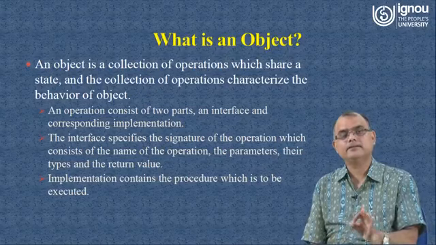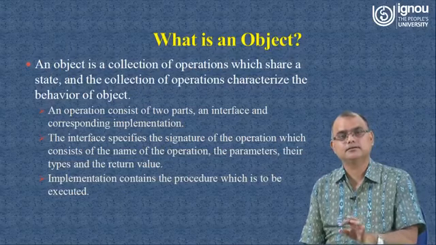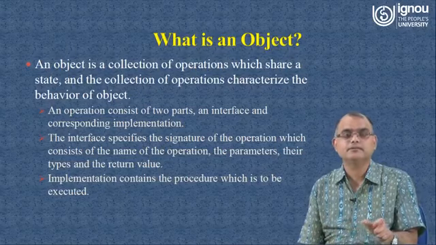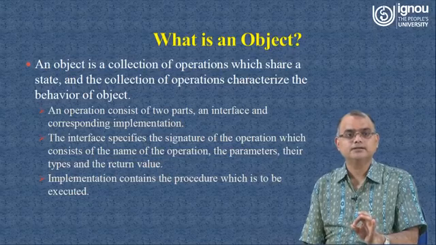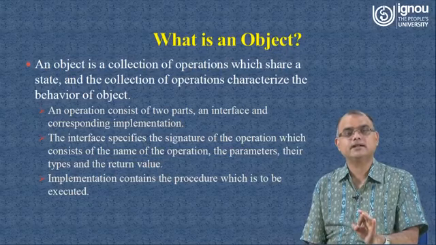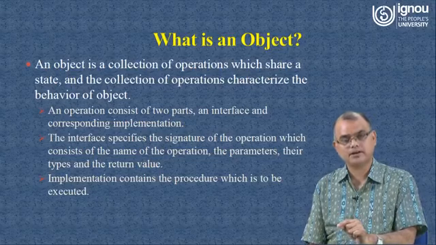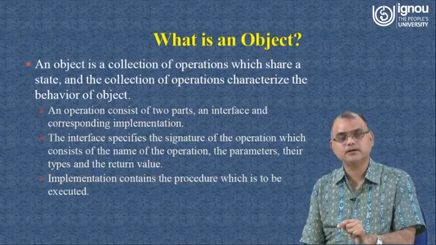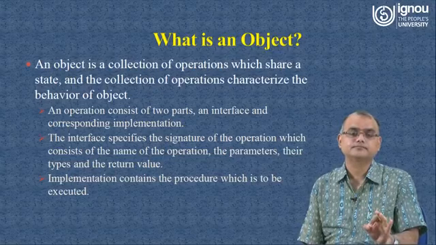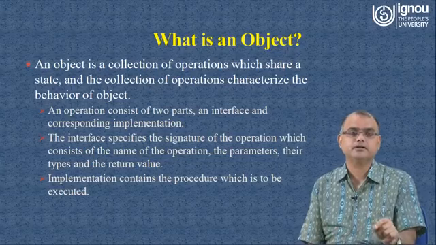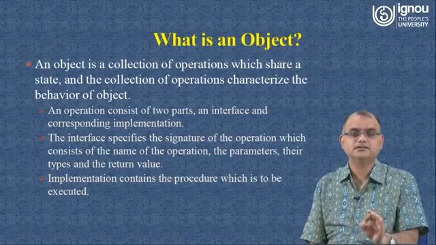Now let me take a little simpler example, the account object. The account object is a collection of operations, meaning it will have certain operations associated with it. Those operations are to deposit money, to withdraw money, and to check the balance.